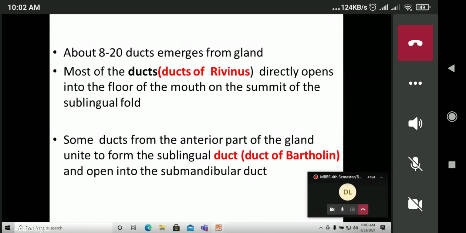About 8 to 20 ducts emerge from the gland, and these ducts are known as ducts of Rivinus. They directly open into the floor of the mouth on the summit of the sublingual fold. Some ducts from the anterior part of the gland unite to form the sublingual duct, the duct of Bartholin, and open into the submandibular duct. Okay, it can open individually or along with the submandibular salivary gland duct.